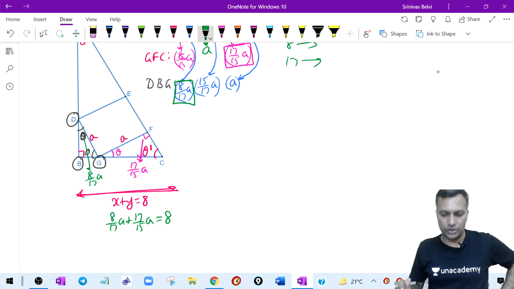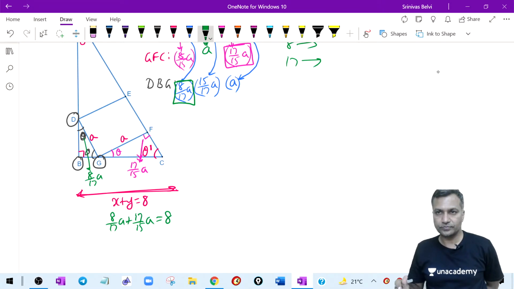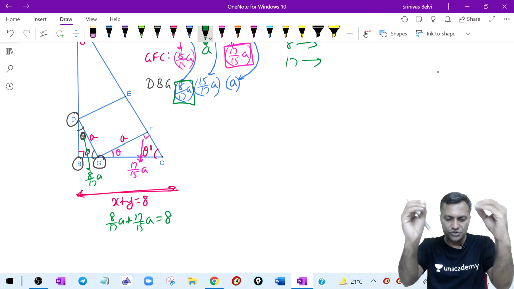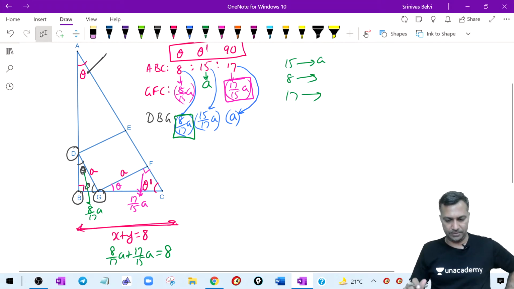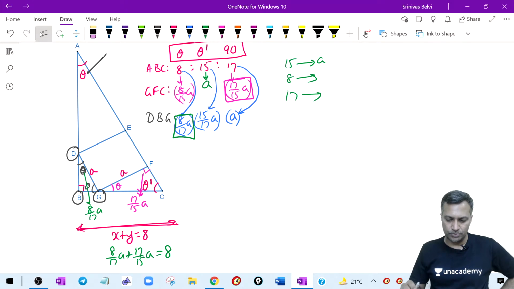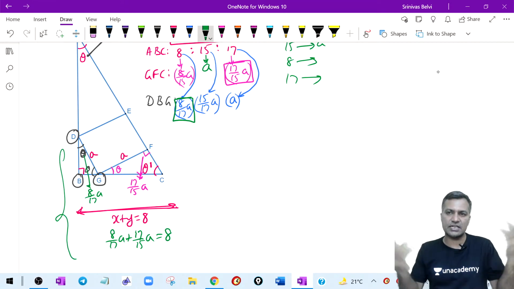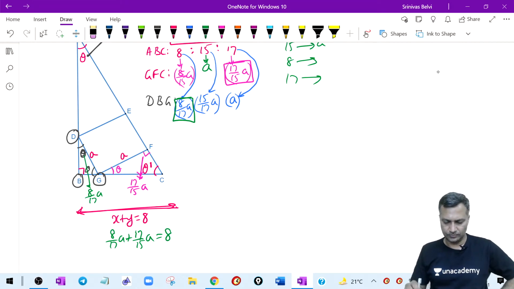Comfortable? You kind of understood this? Yeah, we'll have calculators, all of that. That's the next issue. But did you understand how to put the numbers in perspective? That's important for me. You got that point, everybody? Very simple. What did you do? You just applied the similarity of triangles two times and calculated. That's all the effort it takes.